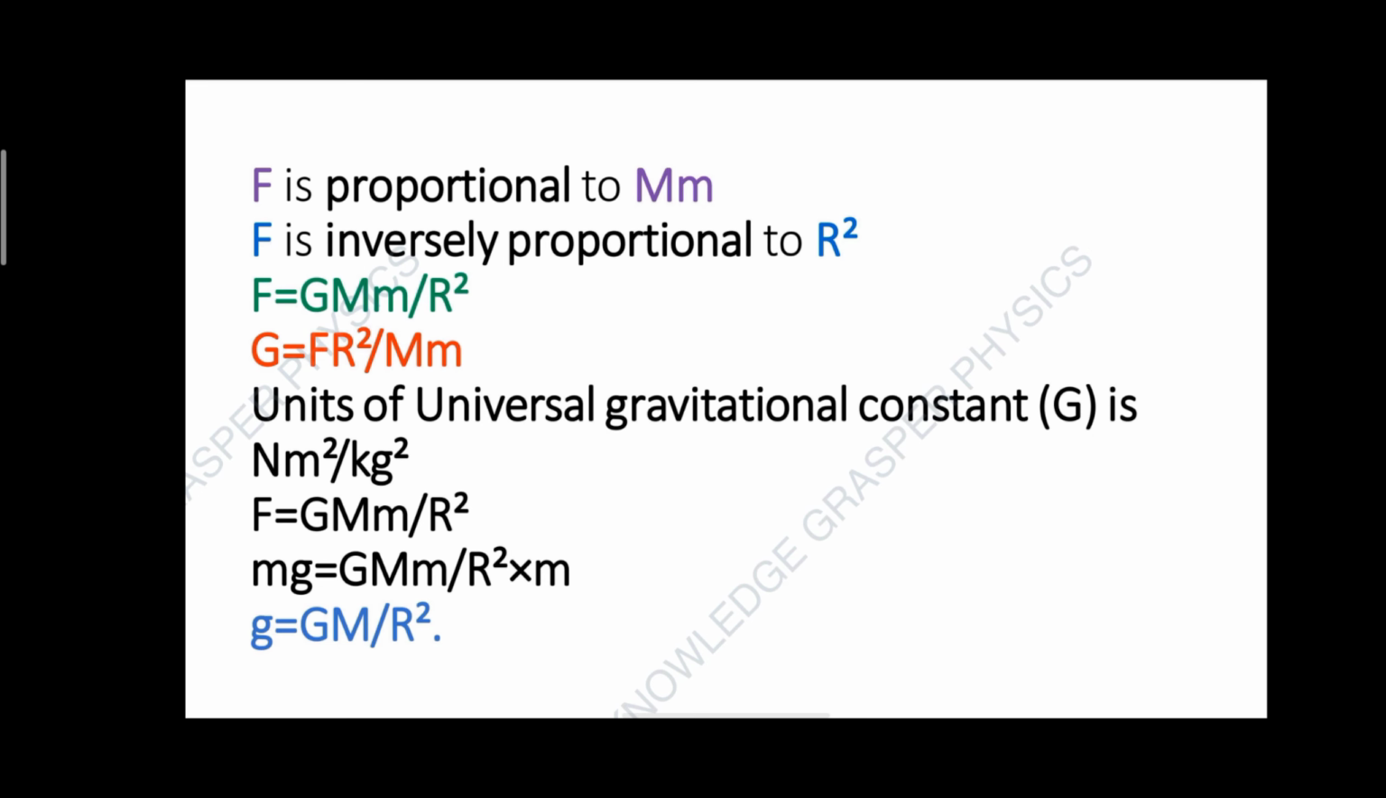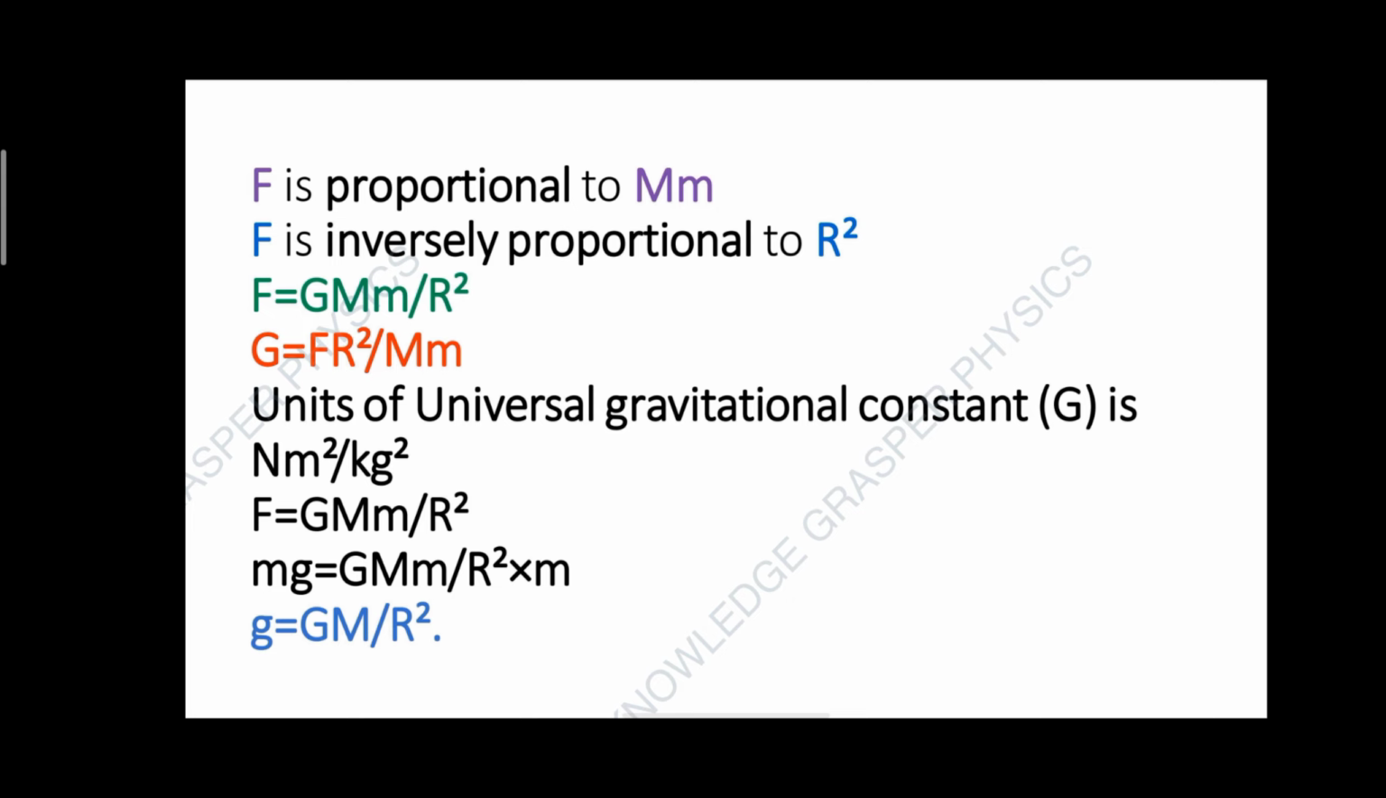So, gravitational force is proportional to the product of the two masses. The more mass it has, the more gravitational force it emits. But gravitational force is inversely proportional to the distance between them. As distance increases, the effect of gravitational force decreases. So we can write F is proportional to m1 m2, and F is inversely proportional to r square.